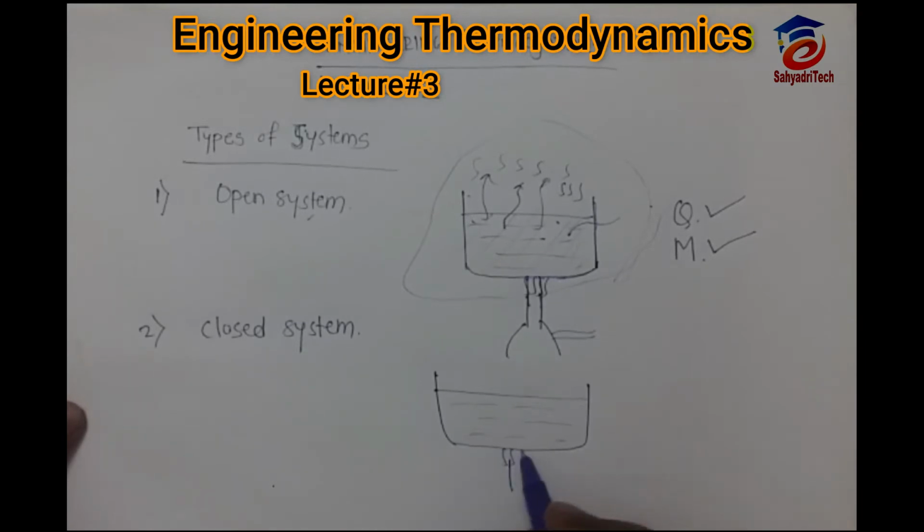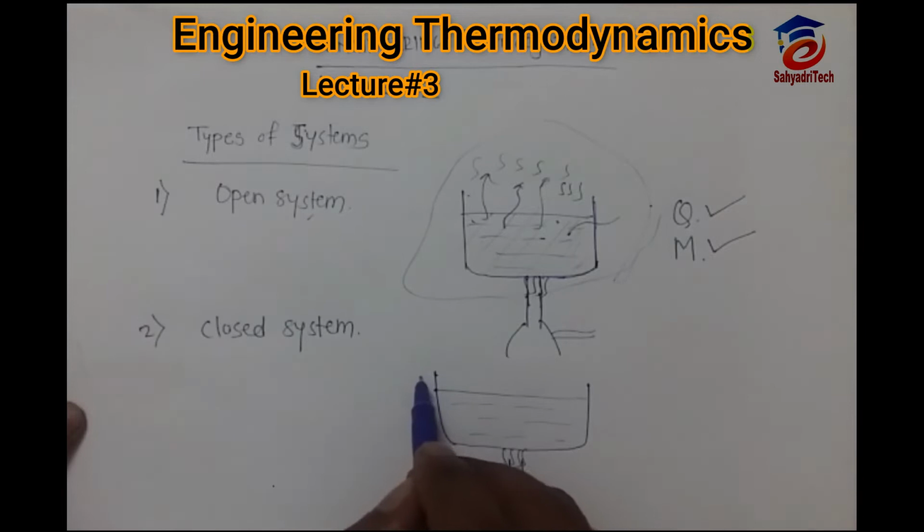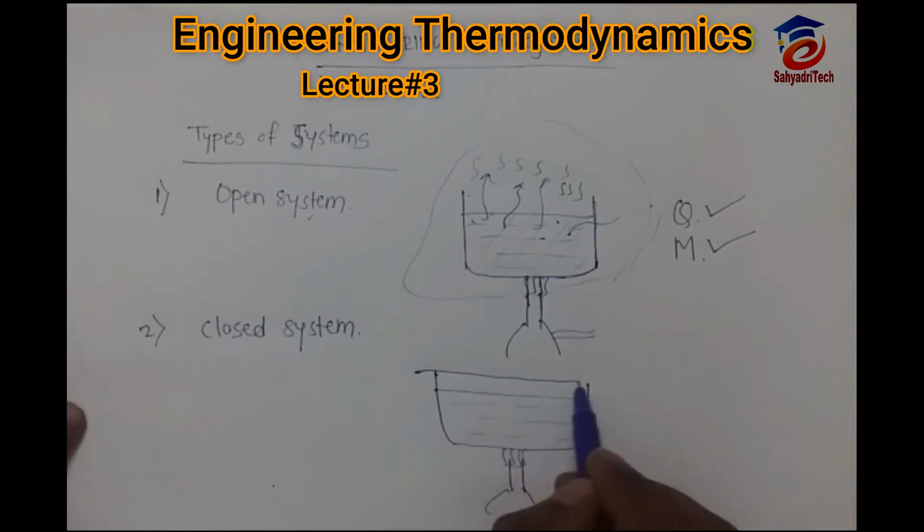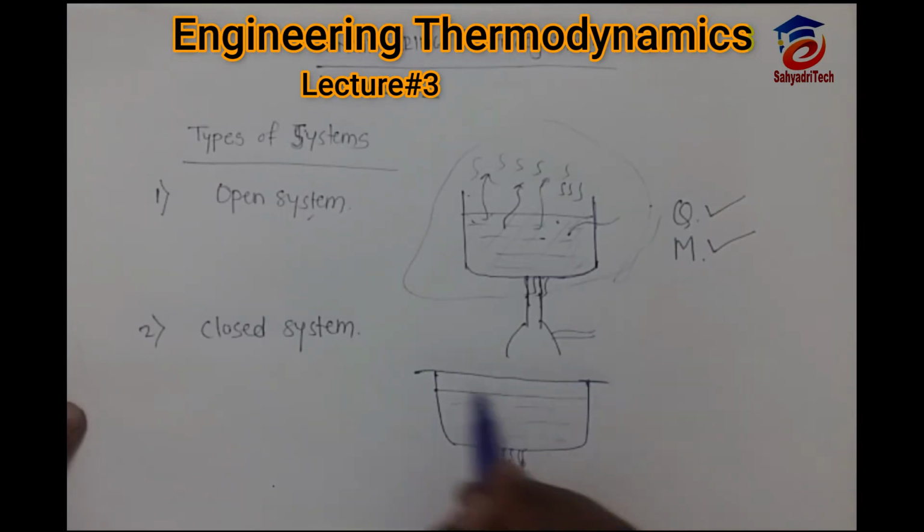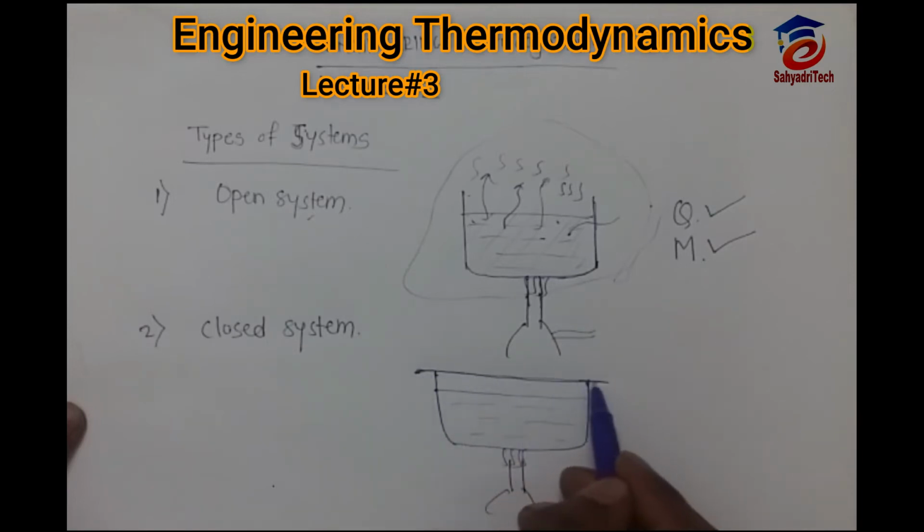As we add heat to this water, again heat will transfer and mass will transfer. Now what I am going to do is use one lid here and close this flask. Now it is perfectly closed. Mass cannot transfer from this system to the surrounding.